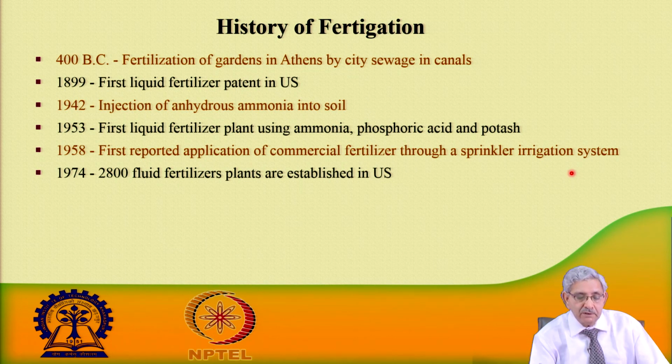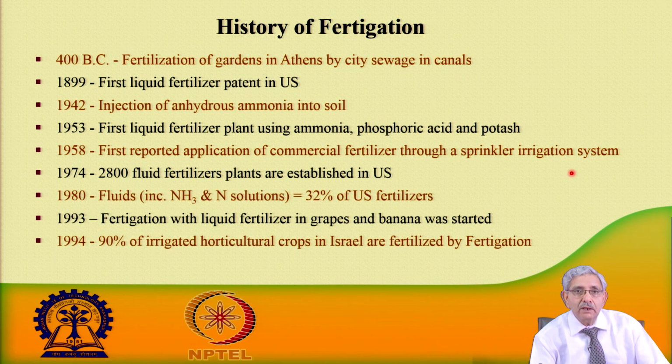Then in 1974 the US had 2,800 fluid fertilizer plants. These were there, and the ammonium nitrogen solutions, which are 32% of the US fertilizers, were given in the liquid form.